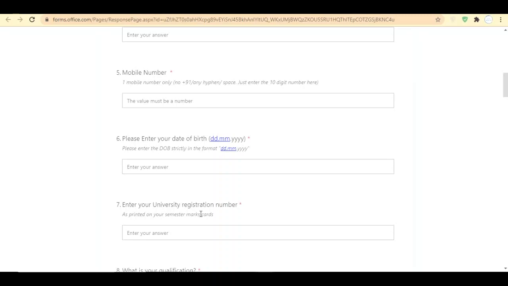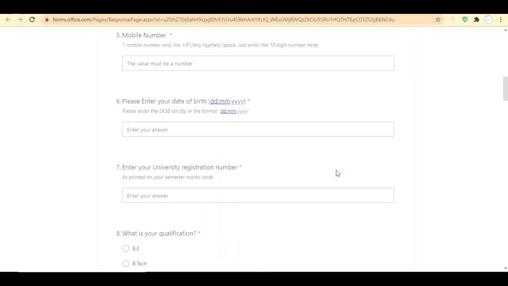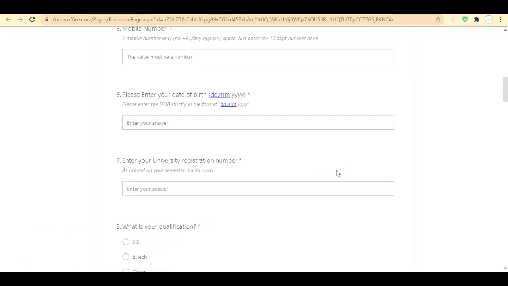Here you have to enter your date of birth as it is in your SSC, not in any other certificates or IDs. Fill your date of birth as per your SSC, in date, month and year format. In the 7th detail, they are asking us to enter the university registration number. University registration number is nothing but your university ID card number or the hall ticket number that you use while writing your graduation examinations.